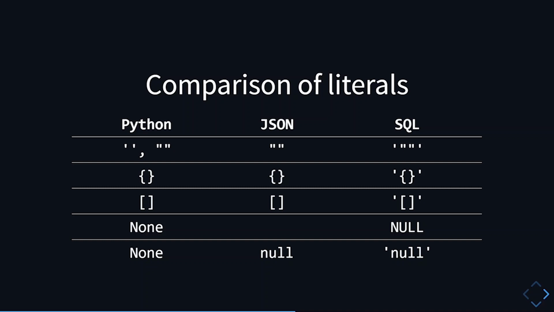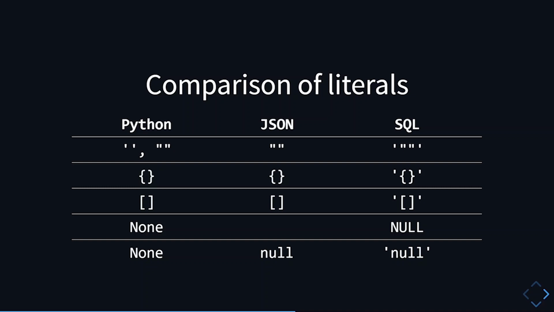And for this case, Django does not recommend you to use null values, either JSON null or SQL null, and instead, Django recommends you to use a default in your JSON field, such as an empty dictionary instead of null. But you should not use the literal empty dictionary object, because that will be shared across your model instances because it's mutable.